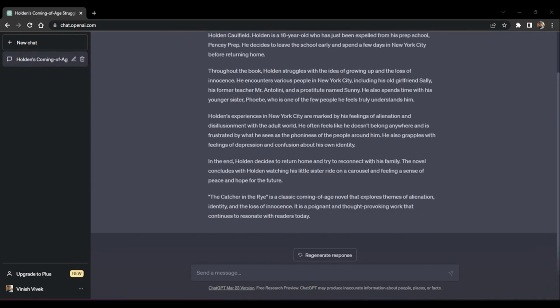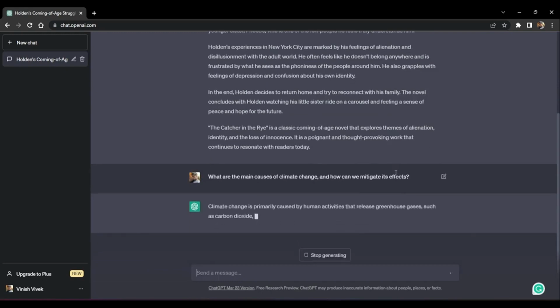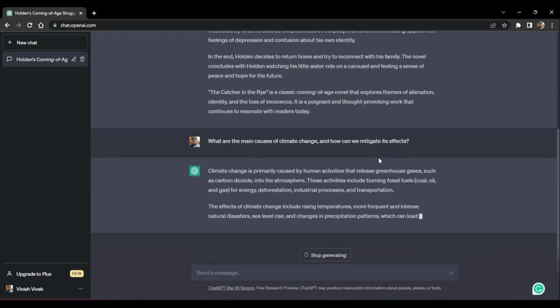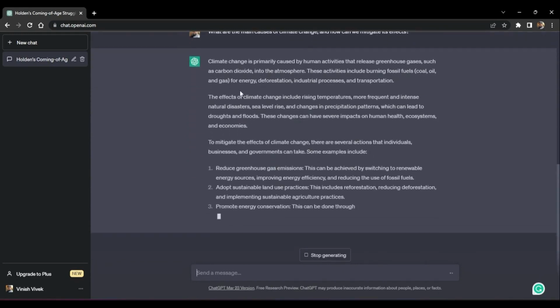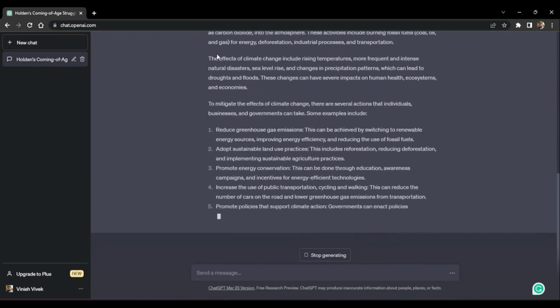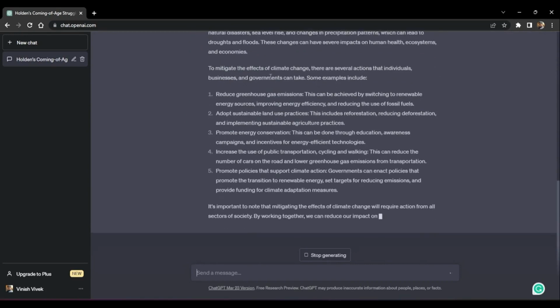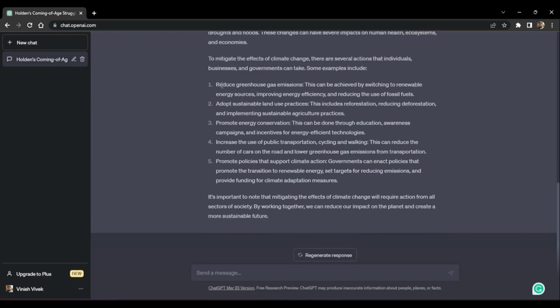Apart from this, let's say, for example, you want to know what are the main causes of climate change and how we can mitigate its effect. That can also be done. Again, the question is, what are the main causes of climate change and how can we mitigate its effects? And ChatGPT will immediately give you a response on the basis of what climate change is. It's primarily caused by human activities such as greenhouse gases, etc. What are the effects of it? How do we mitigate the effects of climate change, how we can reduce greenhouse gas emissions, adopt sustainability, promote land conservation, etc.